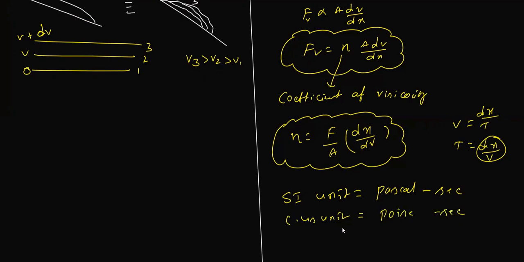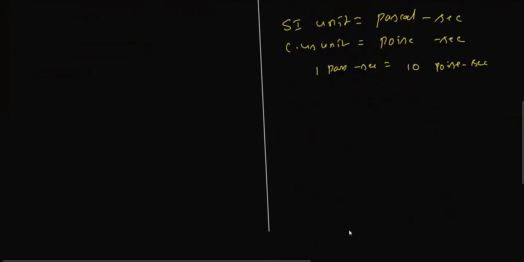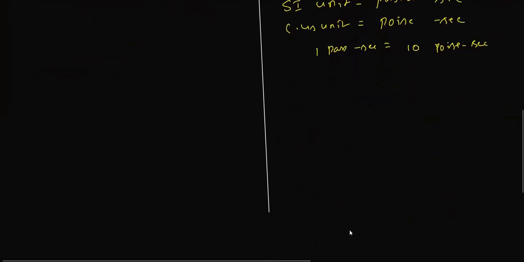And you know that 1 Pascal equals how many poise? 10 poise, which we learned in units and dimensions. That's why 1 Pascal second is equal to 10 poise seconds. If a conversion is there, you have to go with this, 10 poise seconds. And if you observe, I need to mention the dimensional formula.